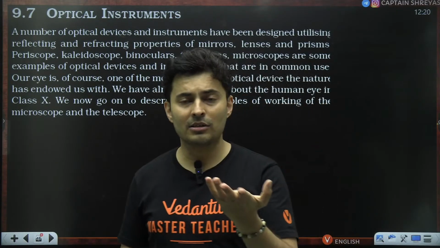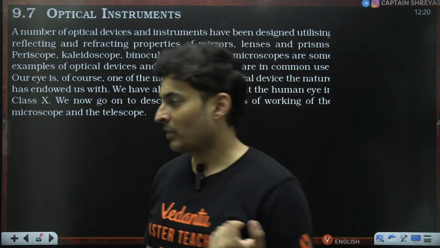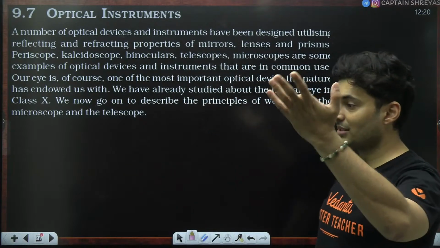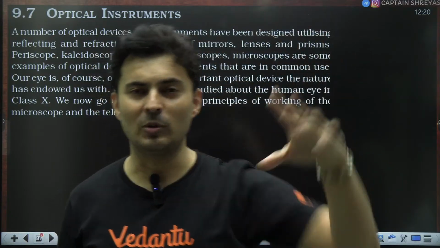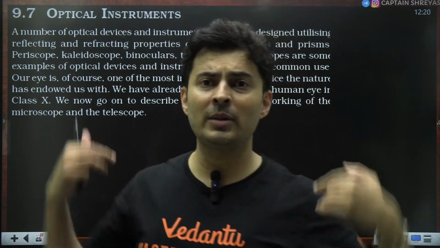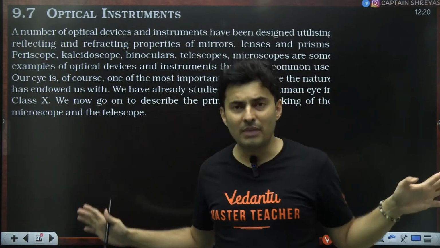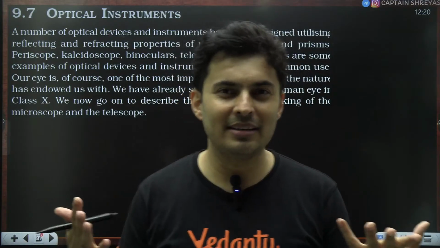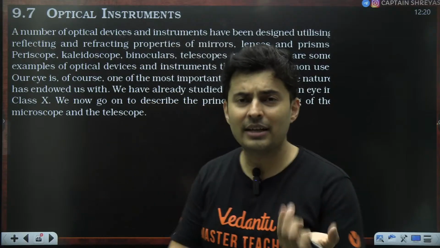That's an optical instrument. You become an astronomer or you become a space tourist, you go into space, or you want to see a distant mountain. So you use binoculars or you use a telescope. So that is also an optical instrument. You are seeing a faraway object in an enlarged manner. So basically it magnifies, it enlarges it, and the final outcome should be virtual in nature. Makes sense?